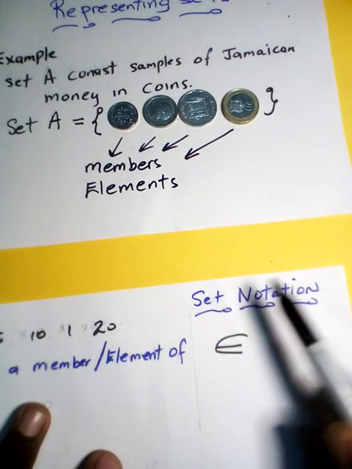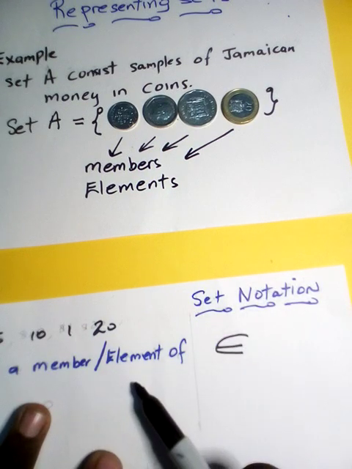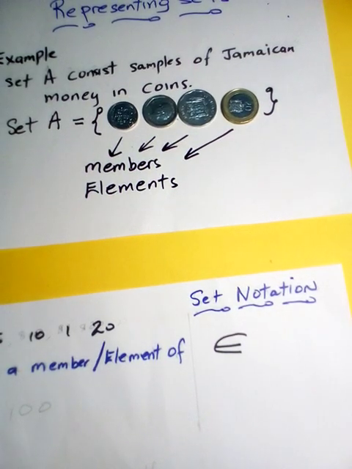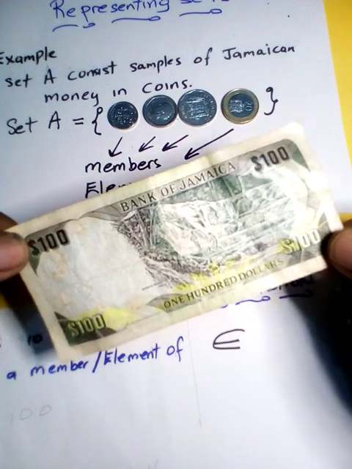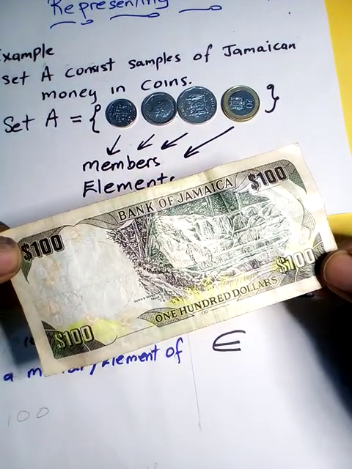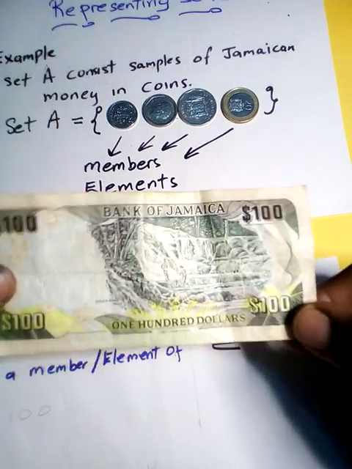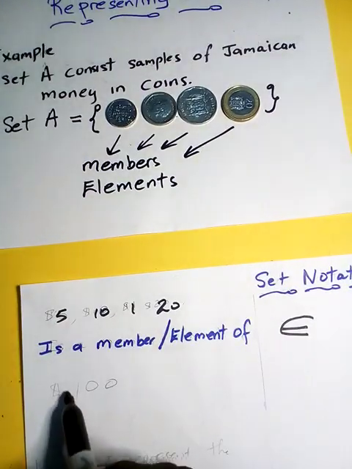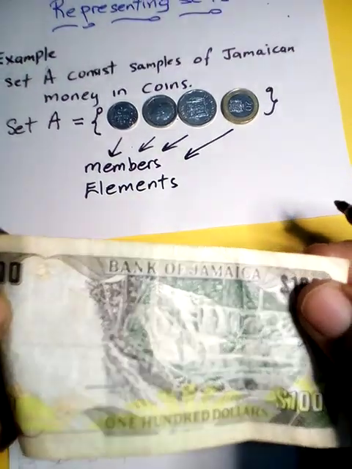So we are doing sets. So the symbol in sets for member of is this symbol. Now, question I want to ask you. So based on what we have here, set A consists of Jamaican money in coins. Would you say that this money is a member of set A? No, because the statement said that it consists of Jamaican money in coins. So hence, the $100 note is not a member of set A.